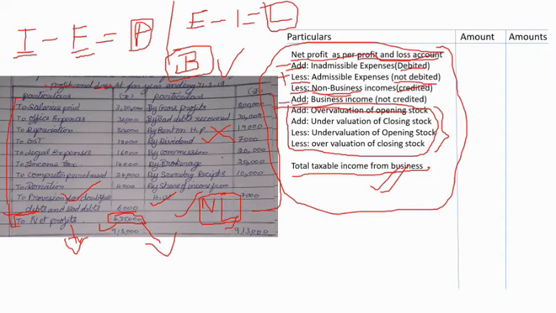Subtract business incomes and so on. Same thing, less, and this, add and add. You do this only when there is a net loss given in the question. Clear? It's a basic understanding of the format.